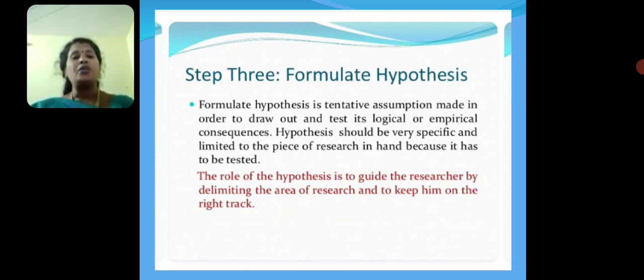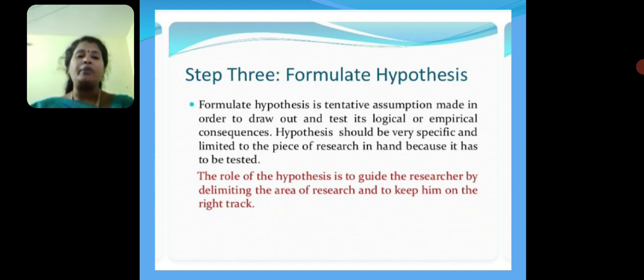Step 3. Formulate hypothesis. How to formulate a hypothesis? A hypothesis is really a temporary explanation, a kind of educated guess about what will happen under certain conditions. A hypothesis is a tentative assumption made in order to draw out and test its logical or empirical consequences.